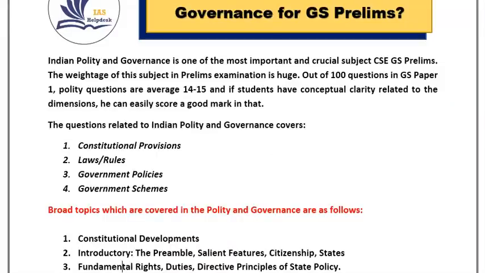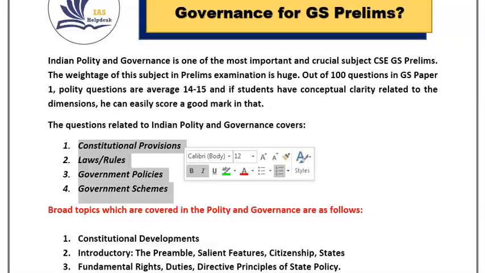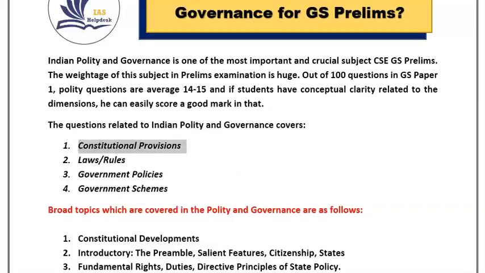In this section, mainly questions related to constitutional provisions, laws and rules, government policies and government schemes are asked. This section is known as Indian polity and this section is known as governance.